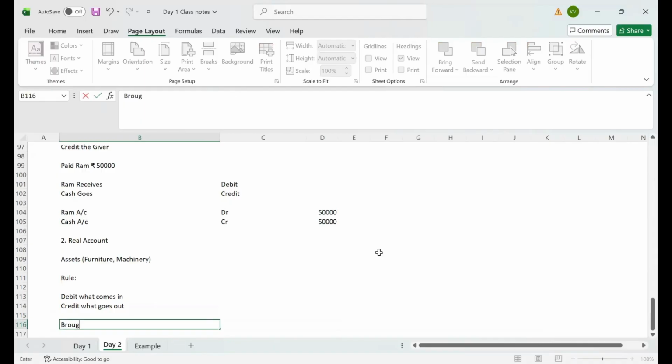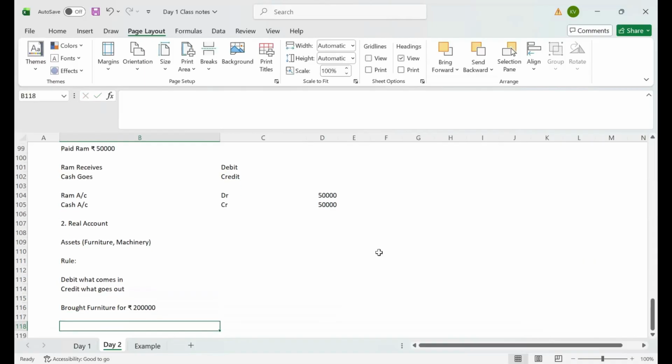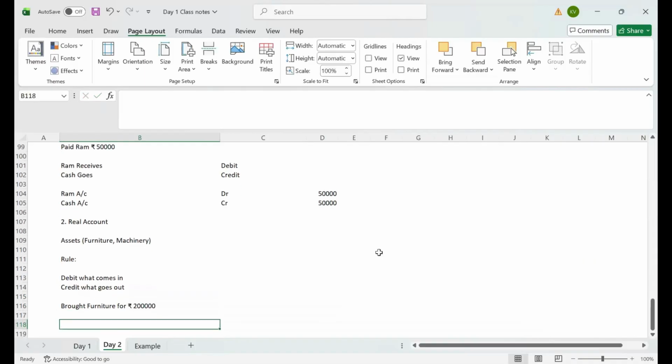Suppose I bought furniture for rupees 2 lakhs. In this scenario, if you see, furniture is coming into business.